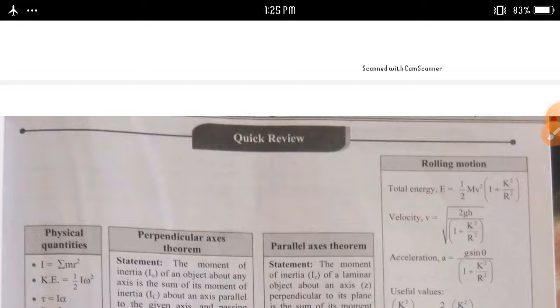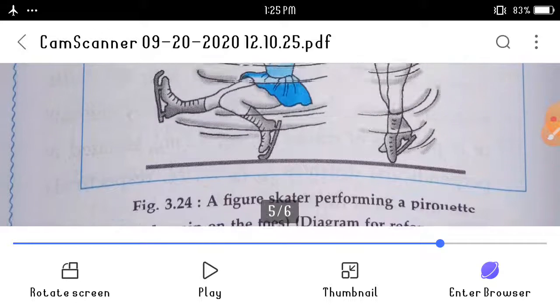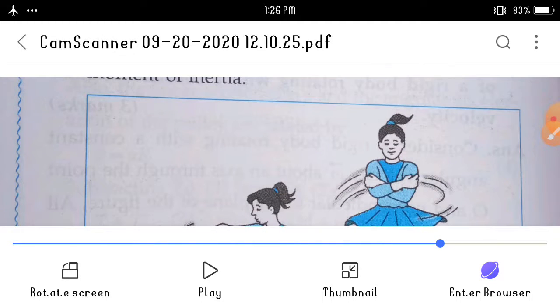Some questions asked on this topic. First one, state and explain the principle of conservation of angular momentum. Use suitable illustration. Do you use it in your daily life? Find out.